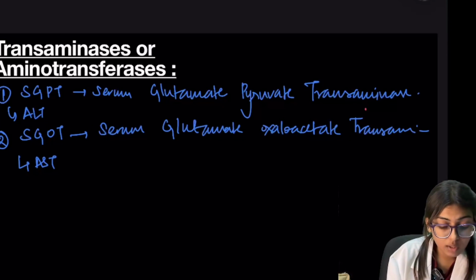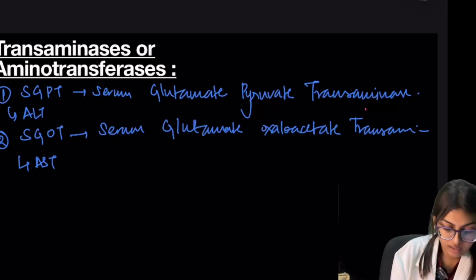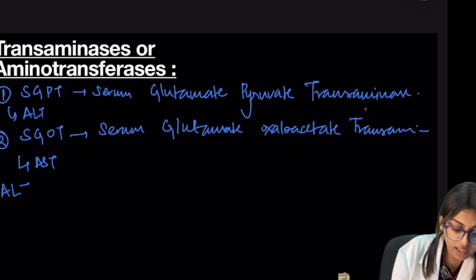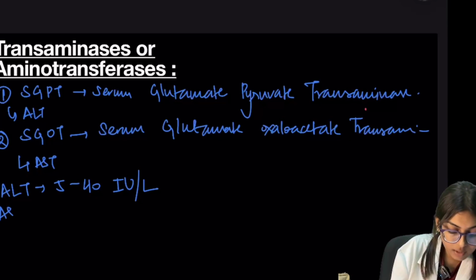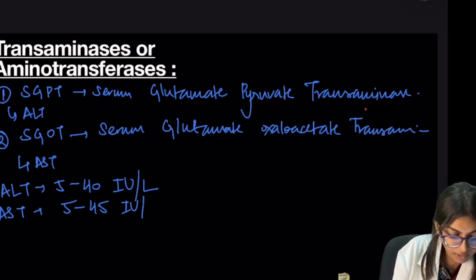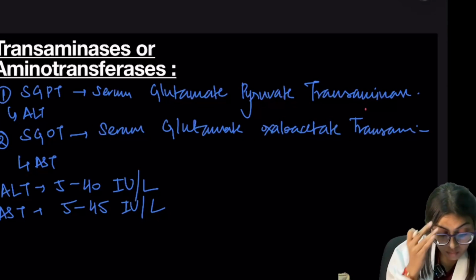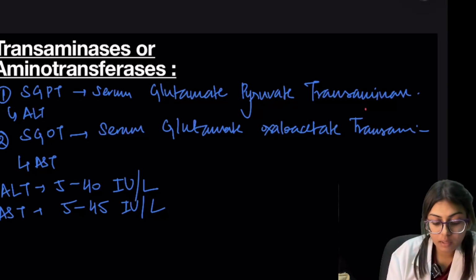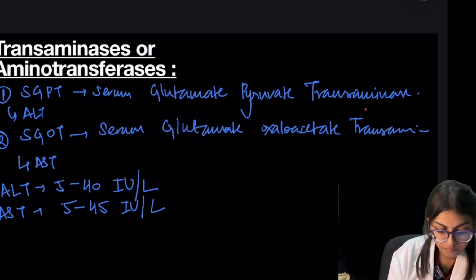Now we will see the normal level of ALT and AST. The normal level of ALT should be 5 to 40 international units per liter, and AST 5 to 45 international units per liter. In liver damage, our serum ALT and AST are increased.